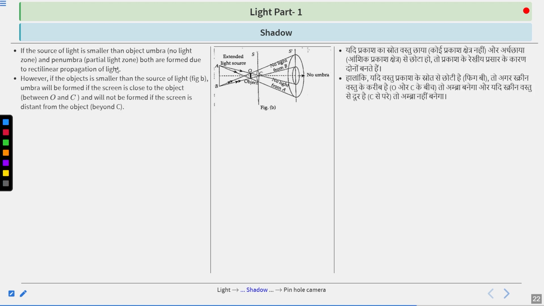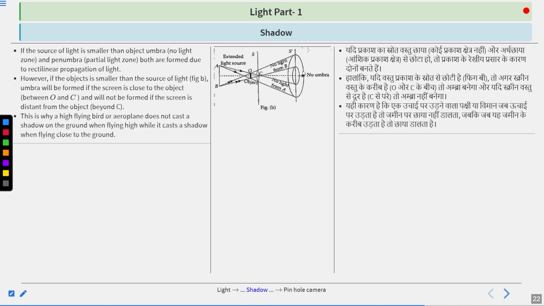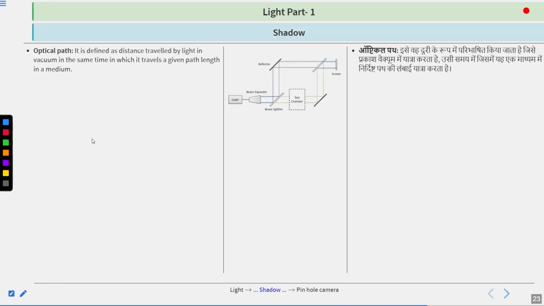However, if the object is smaller than the source of light, like figure B, umbra will be formed if the screen is close to the object, like between O and C. Here you can see. And it will not be formed if the screen is distant from the object, beyond the C. Like here you can see, no umbra is formed. This is why a high flying bird or aeroplane does not cast a shadow on the ground when flying high, because they are at a quite a distance, while it casts a shadow when flying close to the ground, because now they are close to the screen.